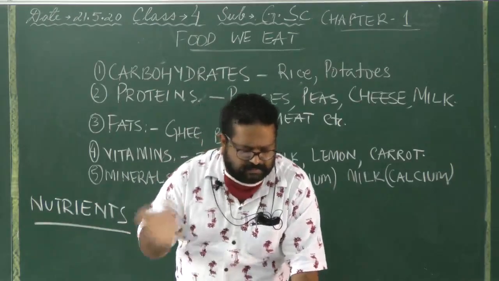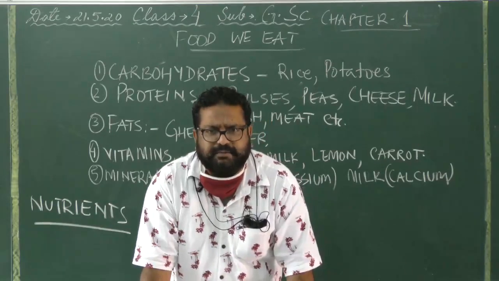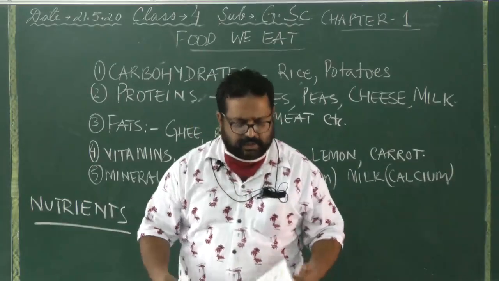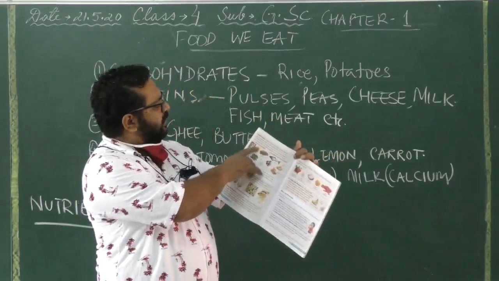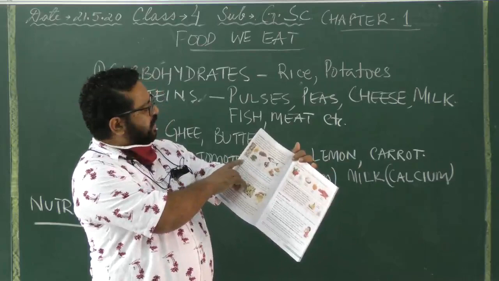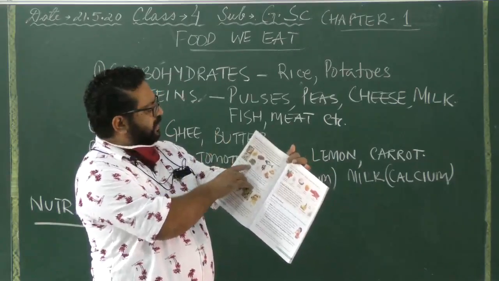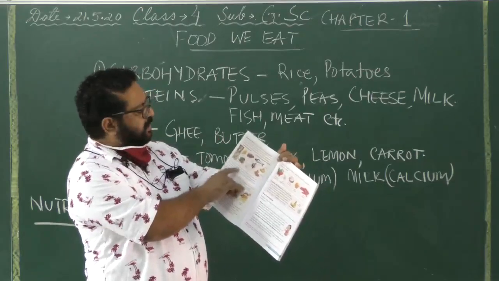Now there are people who eat vegetarian foods, people who prefer non-vegetarian food. So for them, you can see there is a lovely demarcation. Vegetarian foods with proteins are your nuts, your badam, your cashew nuts, then your peanuts, then your cheese. You can find peas, pulses, milk.